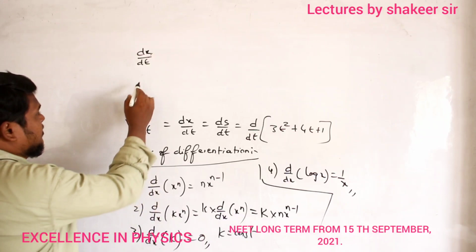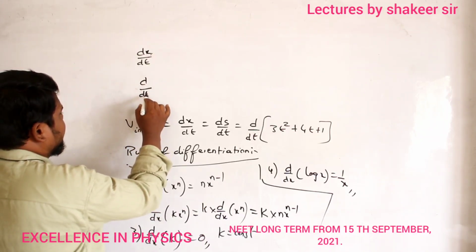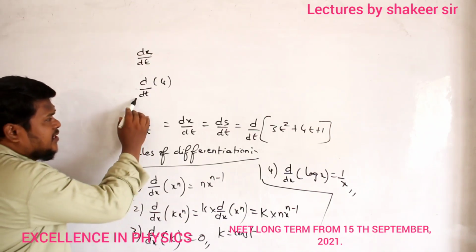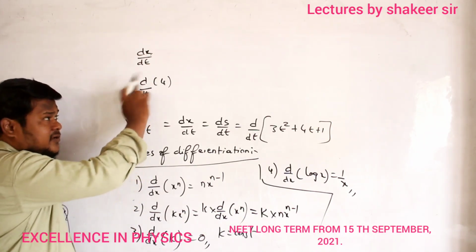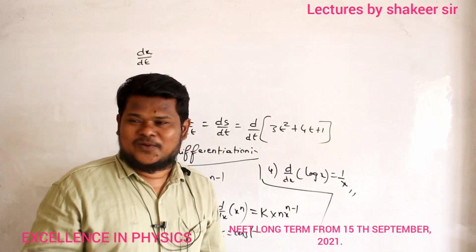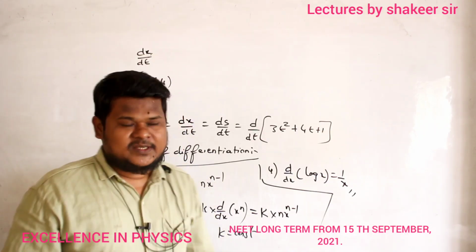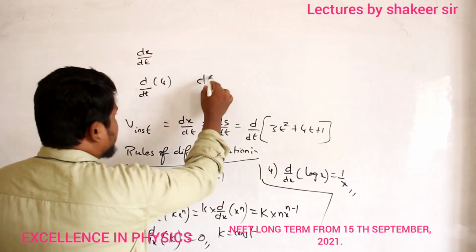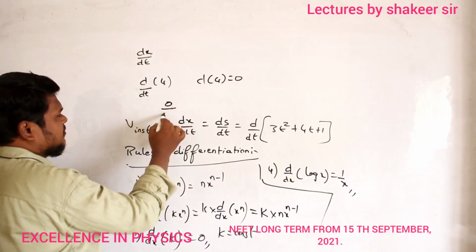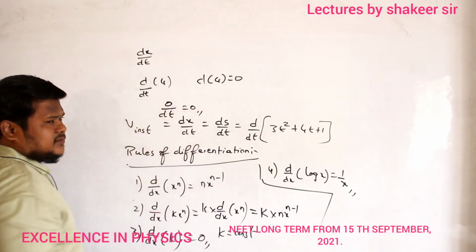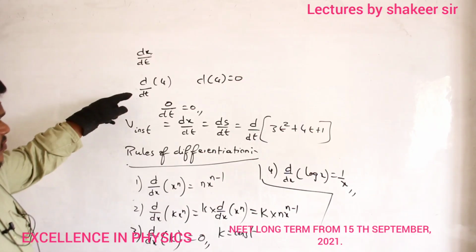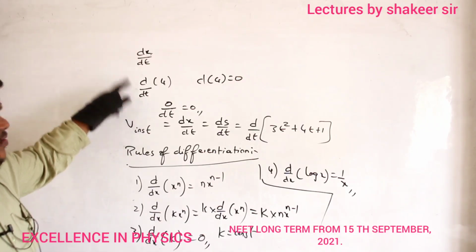For example, if I write d by dt of 4, what is the meaning of this one? dt means change in time. d4 means change in 4. Will 4 change? No, it is a constant, it will never change. So d of 4 will become 0. So 0 by dt is 0. So everything will become 0. So that is why differentiation of a constant is 0. So even though dt, time, changes, 4 will never change.